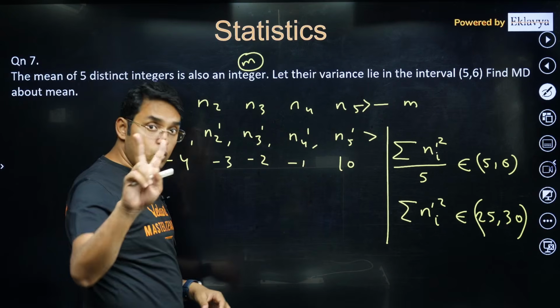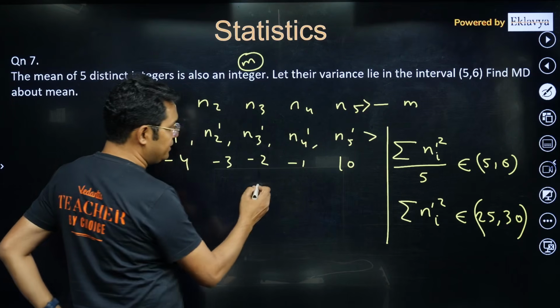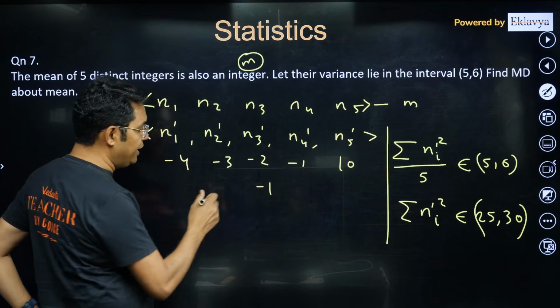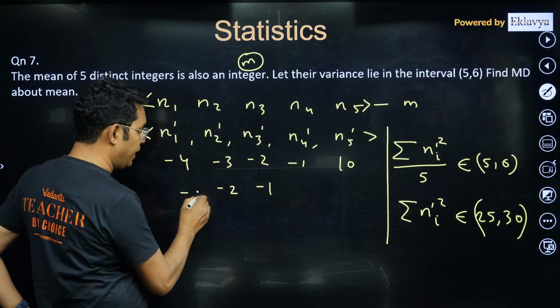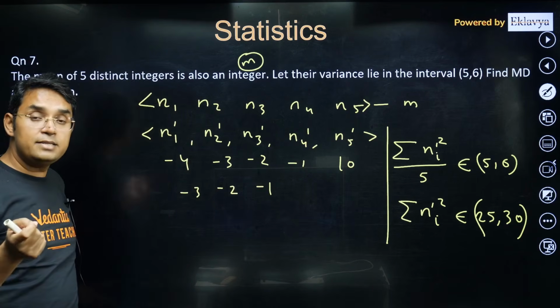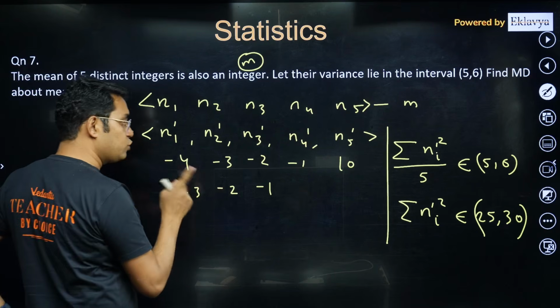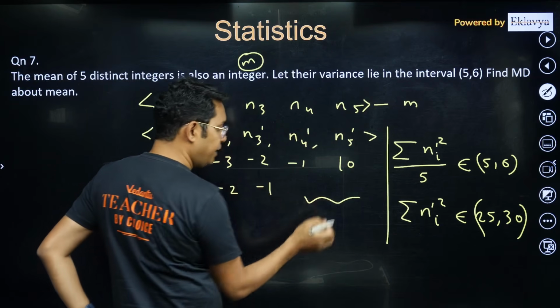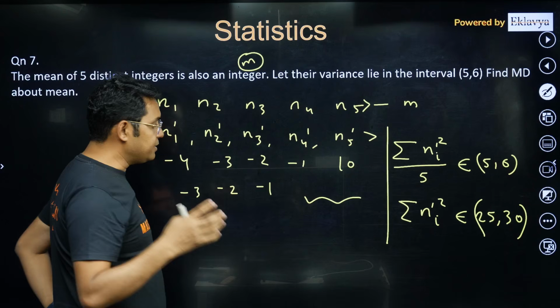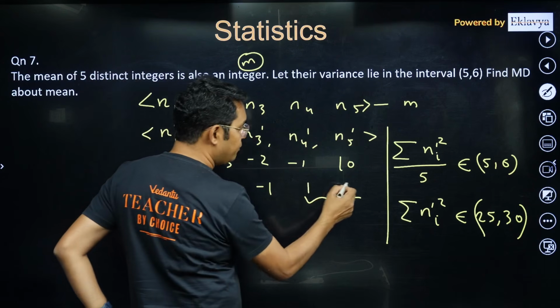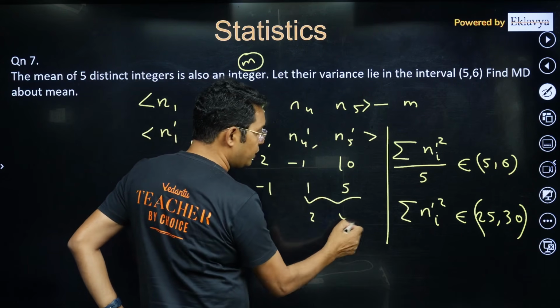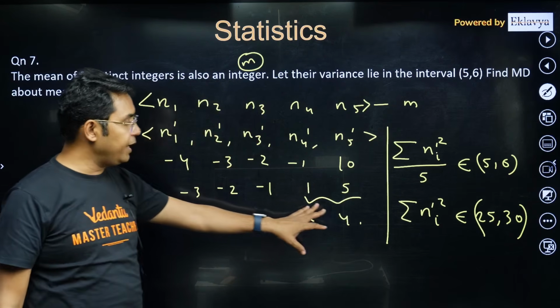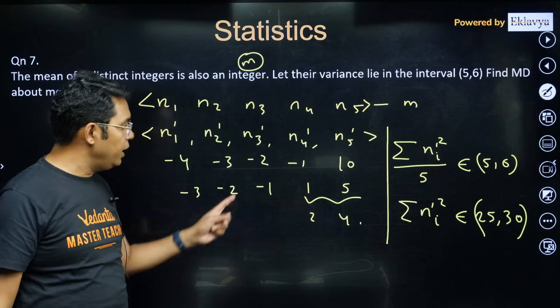Maybe we should have 2 positive, 3 negative. In this case the least values of the 3 negative values would be -1, -2, -3. When I am saying least, it is least in magnitude. So -1, -2, -3, and to make the sum 0, these 2 entries have to be such that the sum is 6. So it can be either 1, 5 or it can be 2, 4. I think only 2 possibilities, because they cannot be the same. 3, 3 is not possible. So 1, 5 or 2, 4.